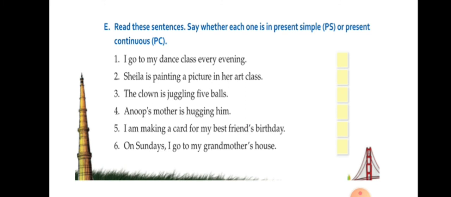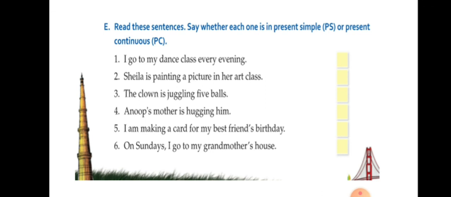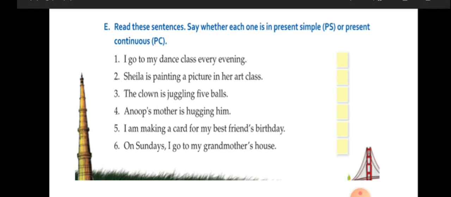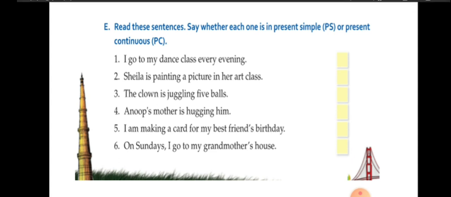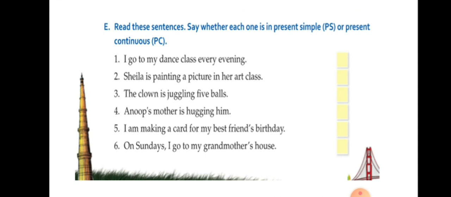Now here you have to read these sentences and you have to say whether it is simple present or present continuous tense. So this you will easily come to know. If ing form is there, it means it is a continuous tense, and if ing is not there then it is a simple present tense. So, I go to my dance class every evening. Here there is no ing form, right? So this is simple present tense.